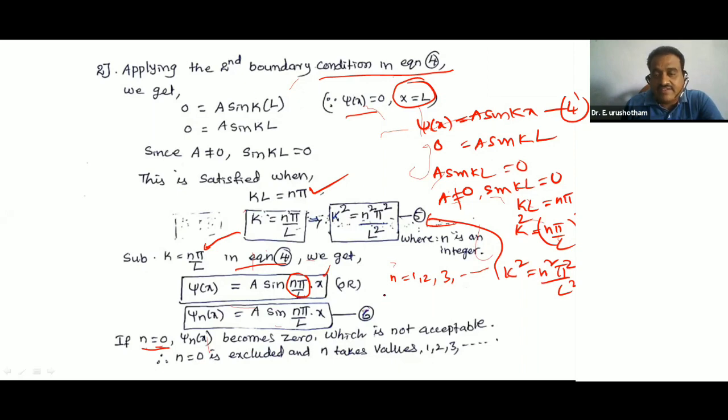ψn(x) means ψ1, ψ2, ψ3 and so on. If n is equal to 0, ψ1(x), ψ2(x), ψ3(x) and so on become 0, which is not acceptable. Therefore n is equal to 0 is excluded, and n takes values 1, 2, 3 and so on. So ψn(x) is equal to A sin(nπ/L · x), where n is an integer 1, 2, 3 and so on.